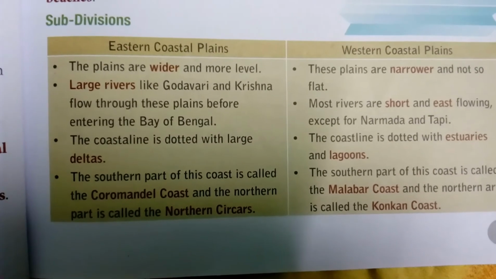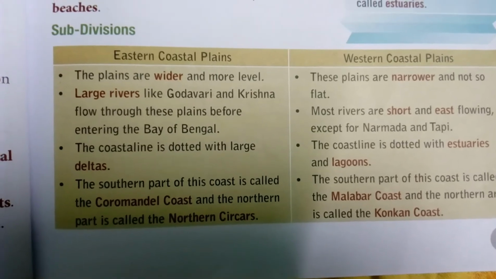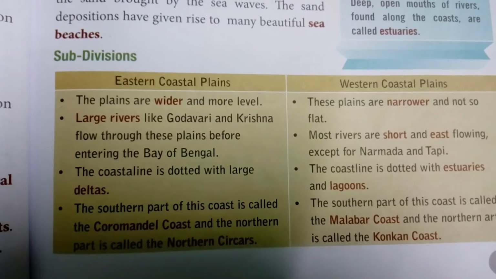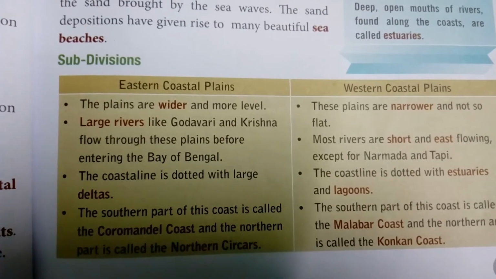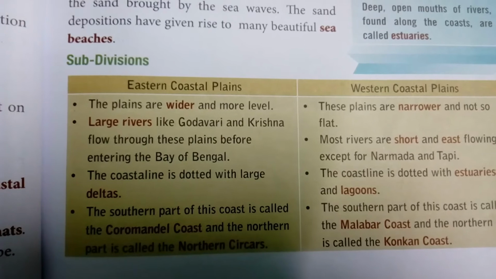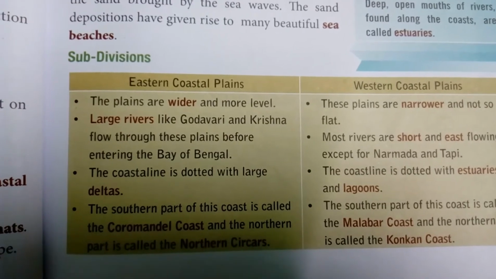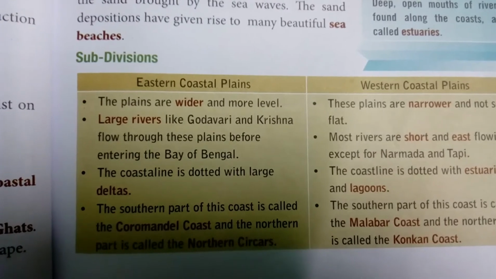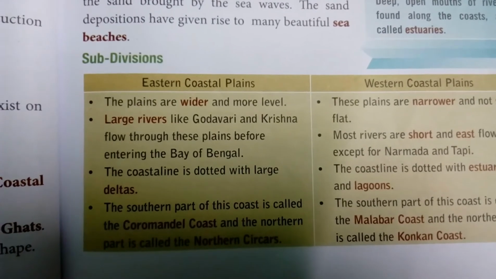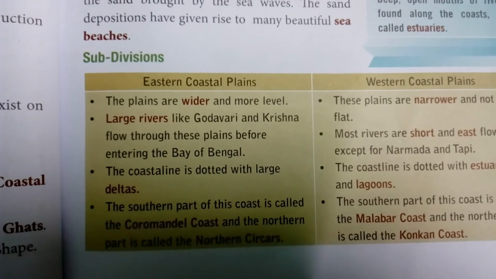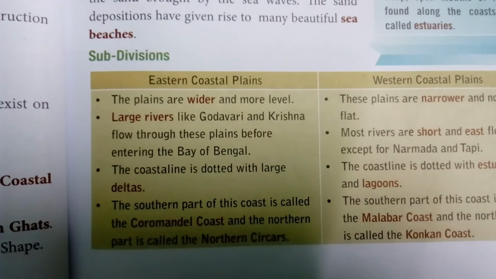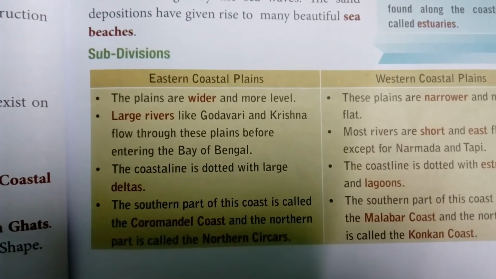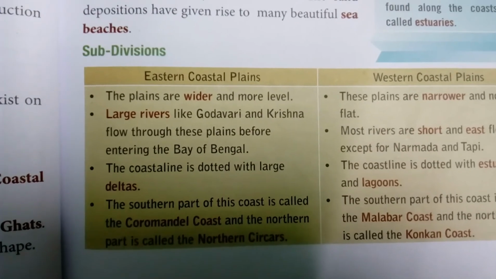The coastline is dotted with large deltas. The coastline is dotted with estuaries and lagoons. Delta means that before falling into the sea, the main river forms different branches and falls into the sea. So these different branches formed make the delta.